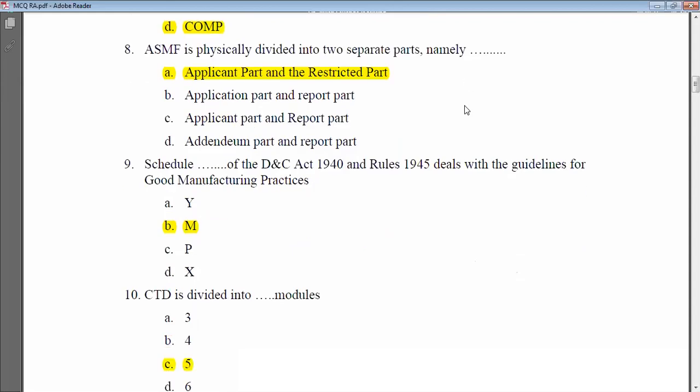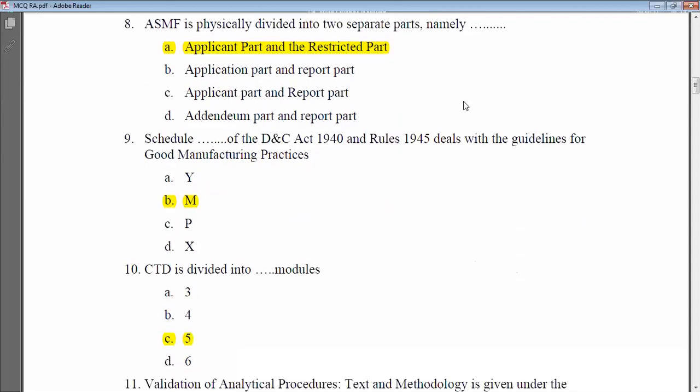Next MCQ is: ASMF is physically divided into two separate parts. So what are these two different separate parts? Is it application part and report part? No. Is it addendum part and report part? No. The correct answer is applicant part and the restricted part. So ASMF is physically divided into two separate parts, and these are the applicant part and the restricted part.